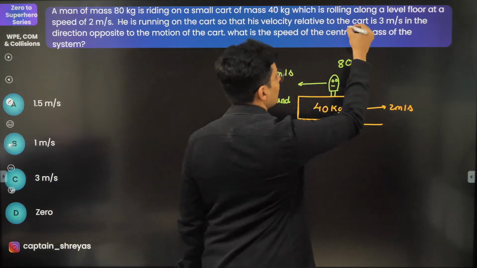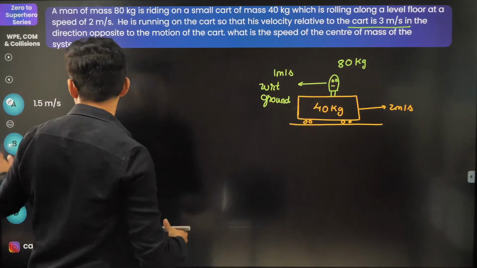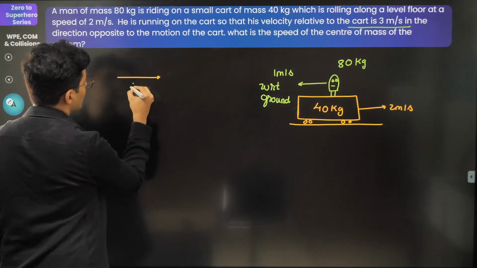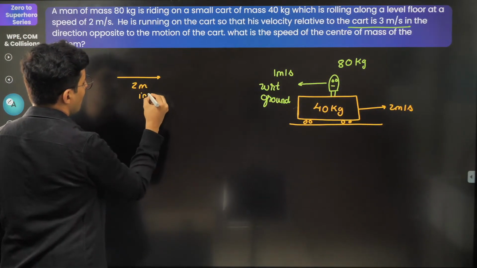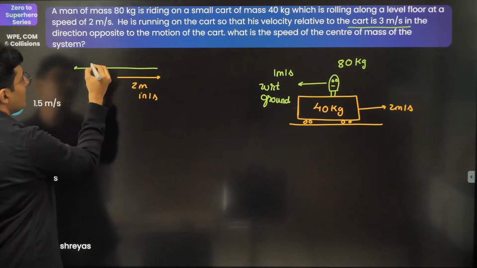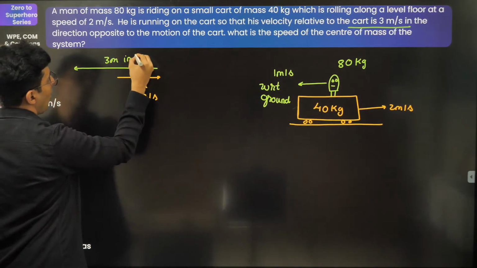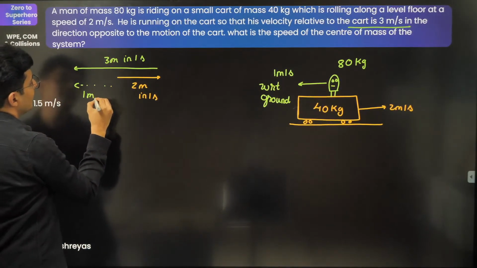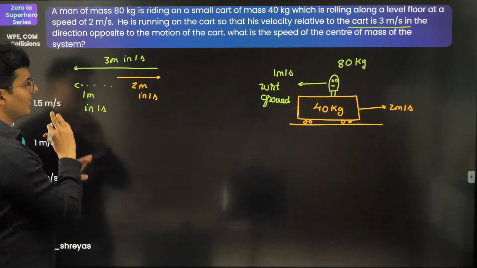I have found this out using this. Think of it this way. The cart has moved 2 meters in 1 second. Pandu has moved 3 meters in 1 second. So effectively he has moved 1 meter in 1 second. That's how I got it.